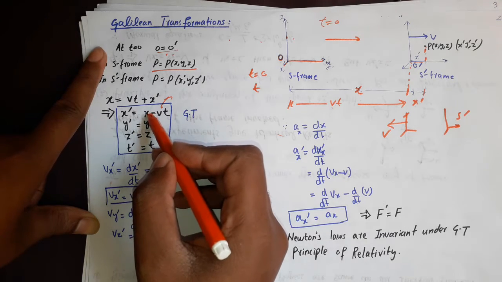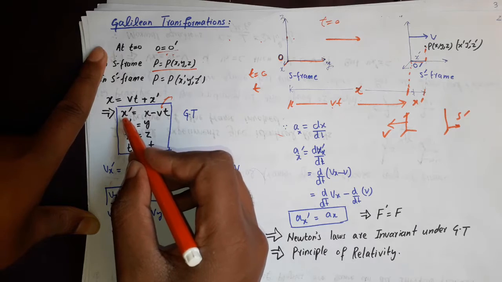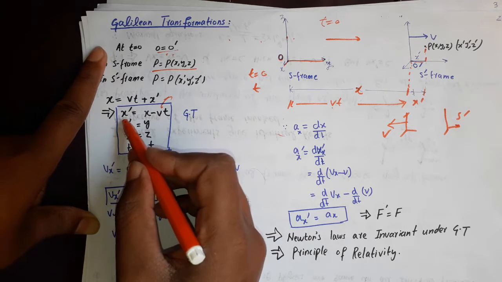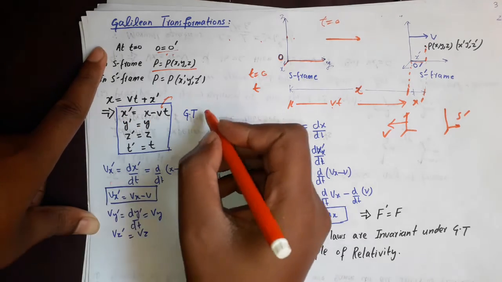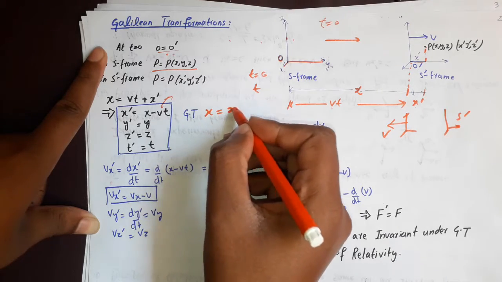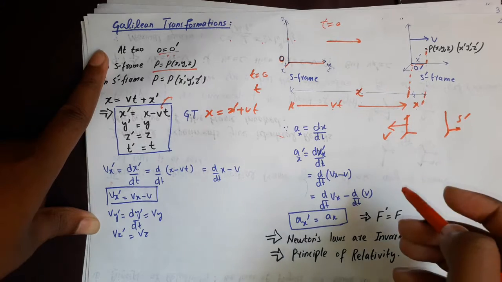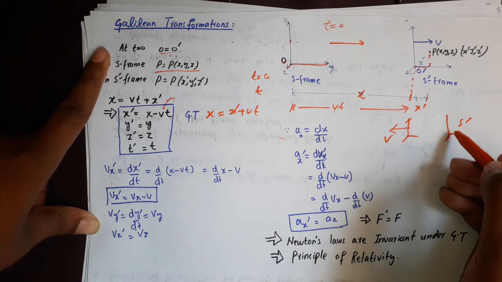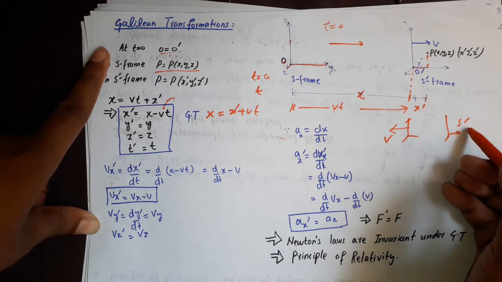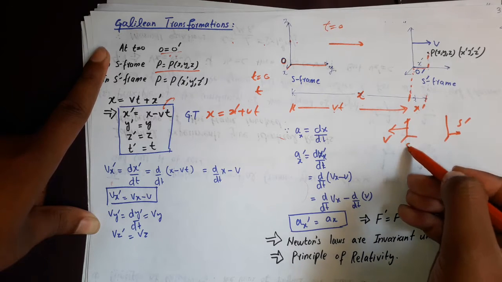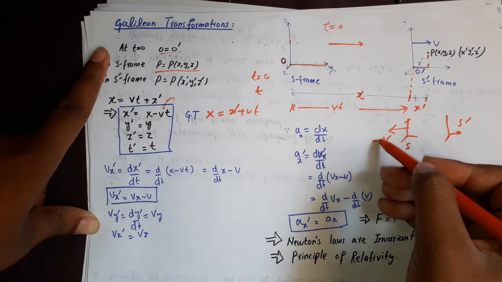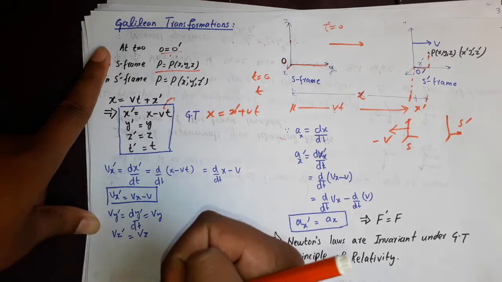If you know x and v, you can find x prime, and similarly if you know x prime, you can find x, which is simply x equal to x prime plus vt. Or you can say that the motion is relative. So we can say S prime is at rest and S is moving in the opposite direction with minus v. So we can use the simple relation here.